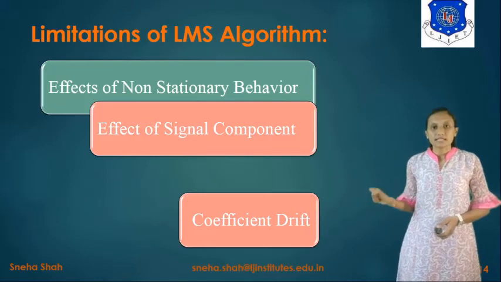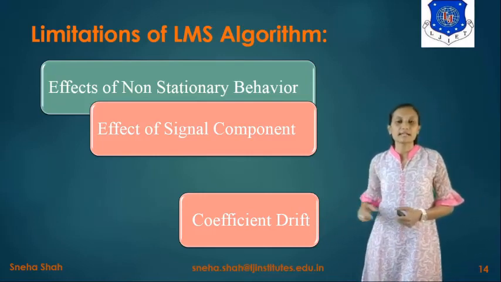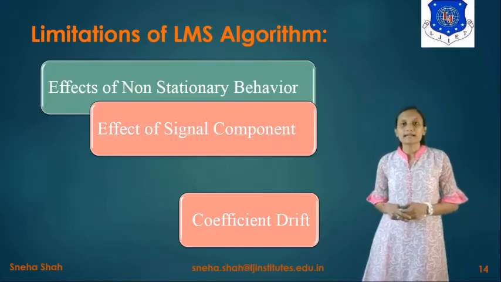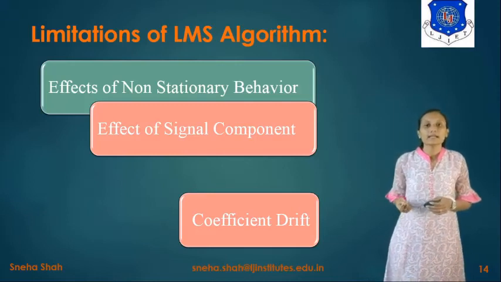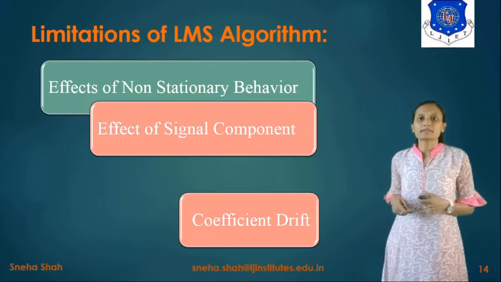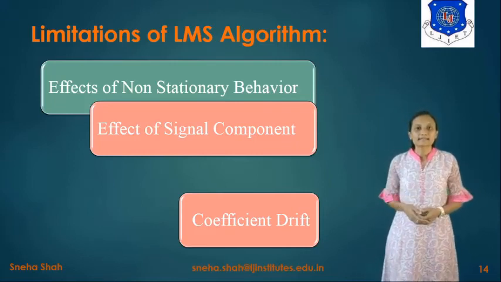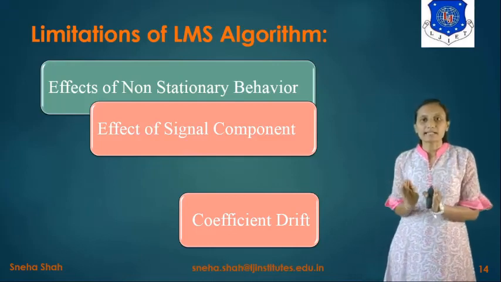The next limitation is coefficient drift. Drift means change, and a change in the coefficient is considered coefficient drift, right? As you have taken the filter coefficients W, they vary according to the situation. So at each and every time the coefficient will change, but to compensate for this, we have to use the leakage factor in the narrow band spectrum.